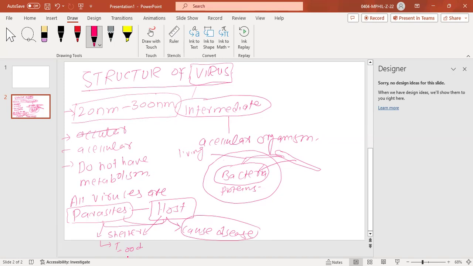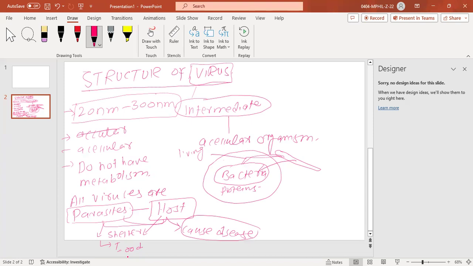Actually, you can say parasites are just the guests and they have to live on some specific host. On the host, they are getting shelter and food, and in return, what they do with that host is to harm them or to cause disease. All right, so this is the function of parasites.